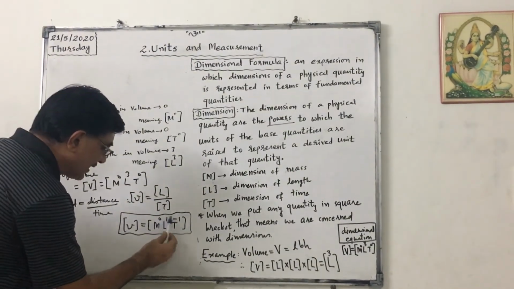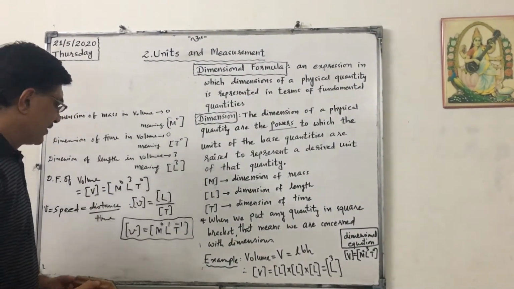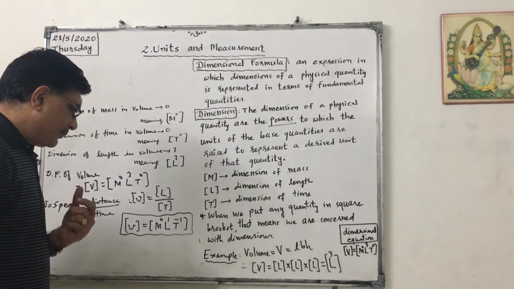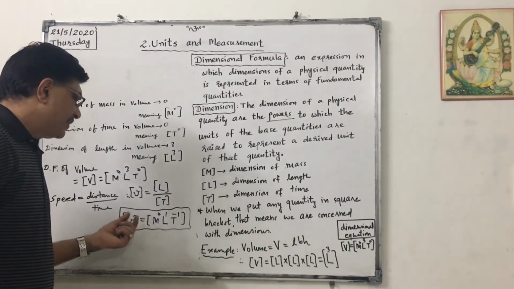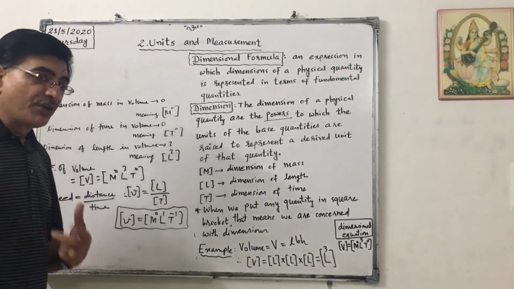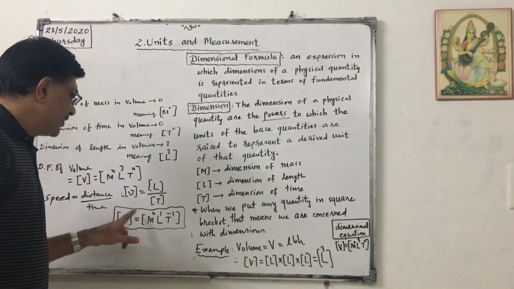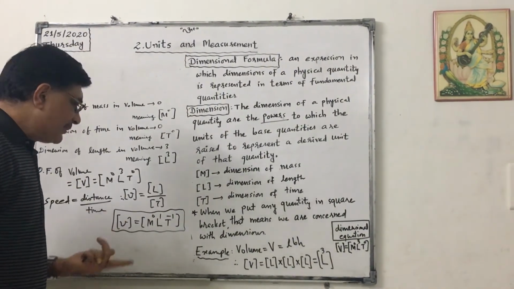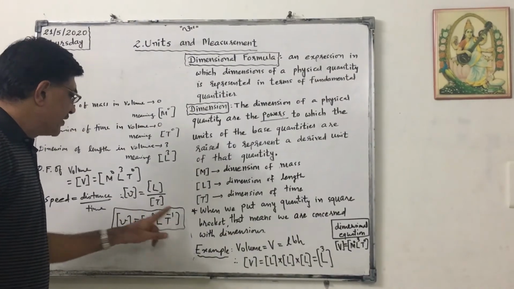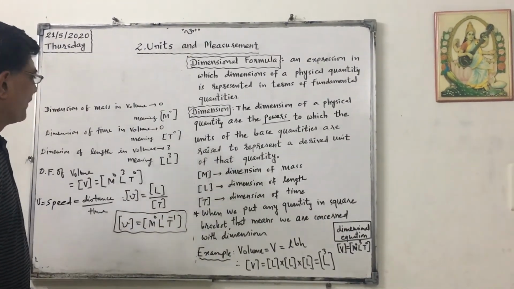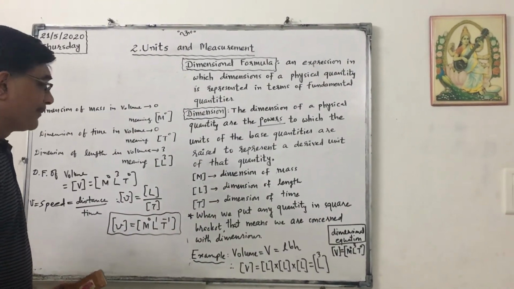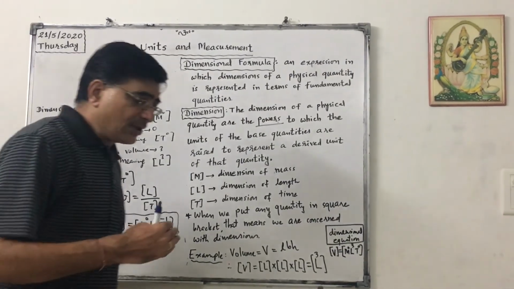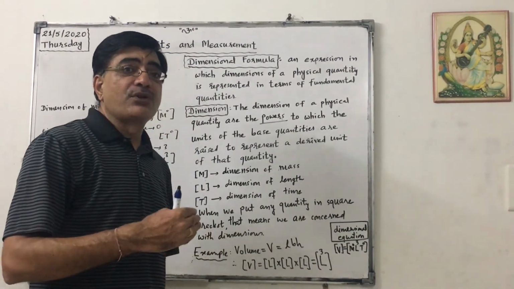What is the dimension of time in speed? It is minus 1.